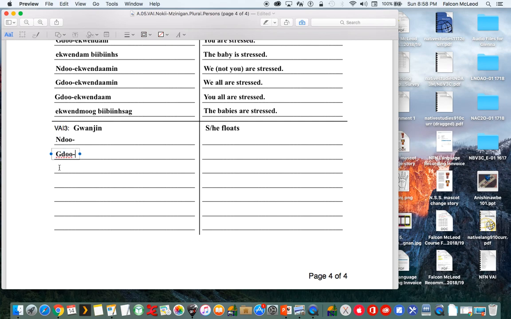Do for second person. Nothing for third. Let's command copy. Do for first person plural. Do for the we inclusive. Do for the you plural, and nothing for the third person.